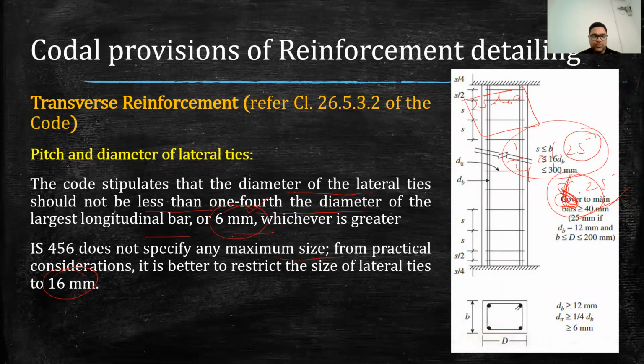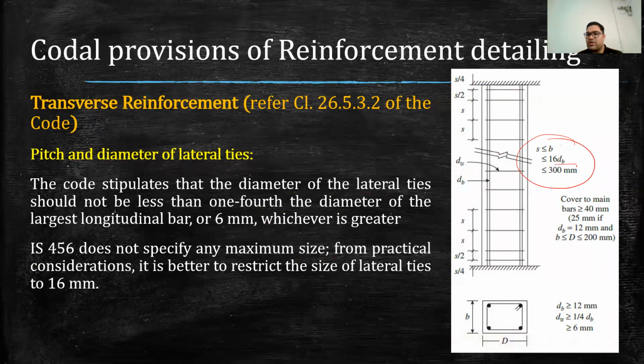So all these provisions that I have discussed are summarized here. So here the pitch is summarized. Pitch should be less than least lateral dimension, 16 times of the dia of the smallest main bar, and should be less than 300 mm. So this is the summary of pitch, and then we have this dia of lateral ties.